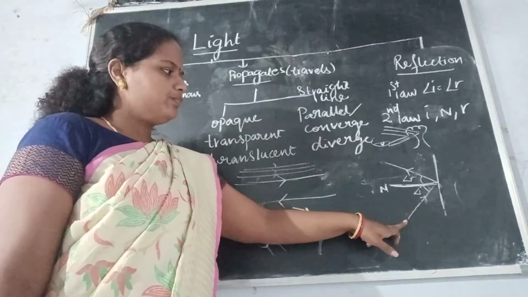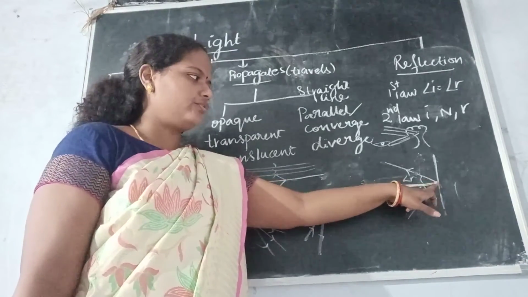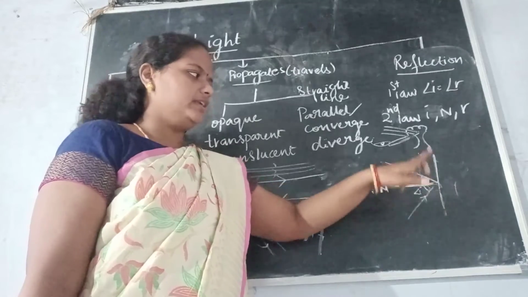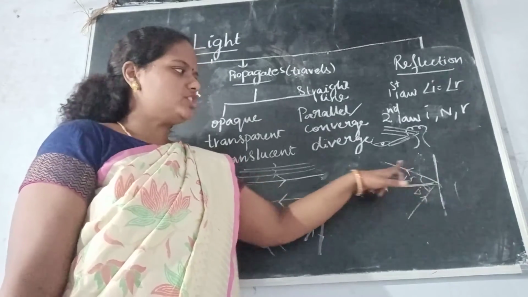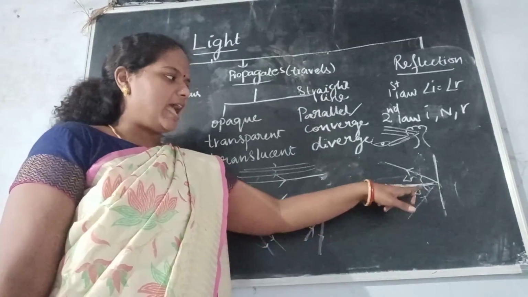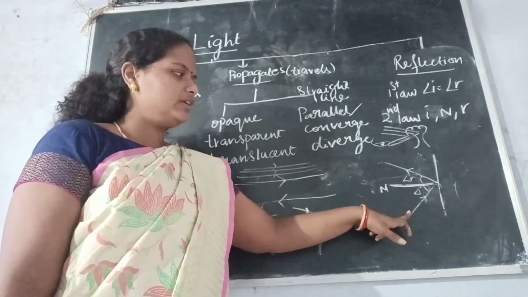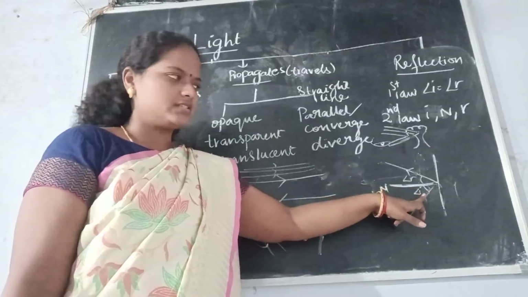Okay, so the light ray which is going and touching the surface of the mirror, we call it the incident ray. And the ray which is bouncing back, we call it the reflected ray. The angle between the incident ray and the normal is called the angle of incidence.